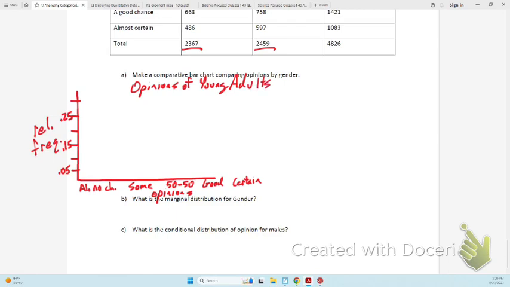And now we need to make some bars. So I'm going to make a bar for the females at .04. Let's change colors.